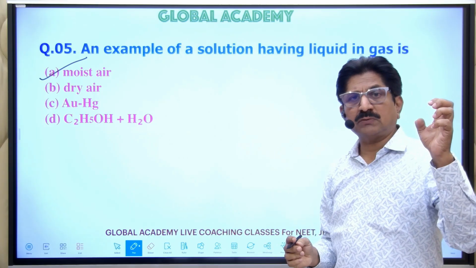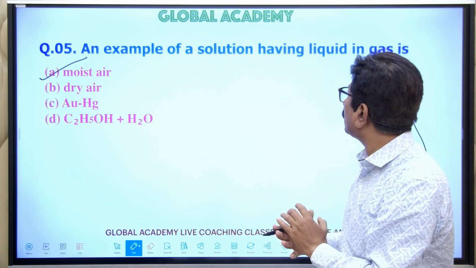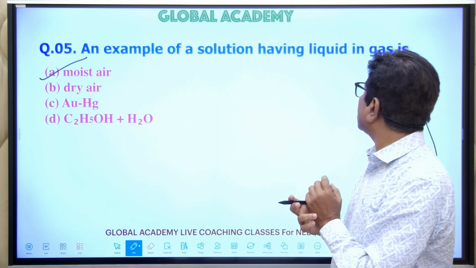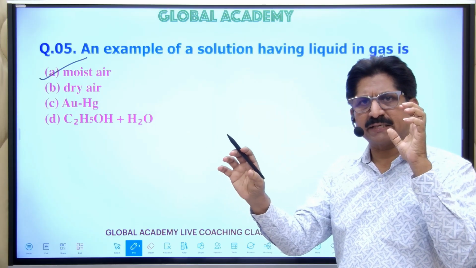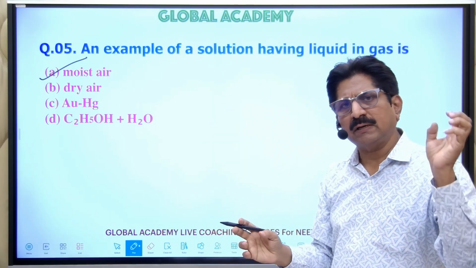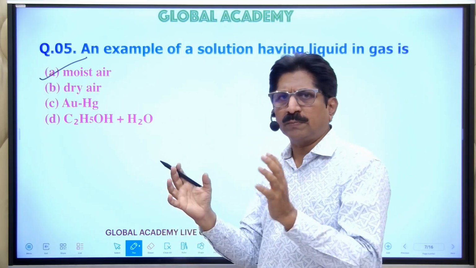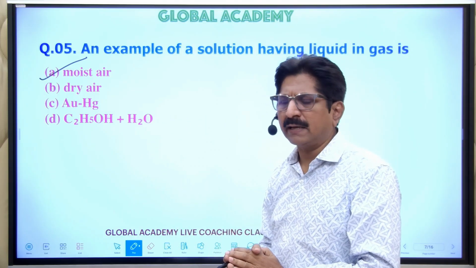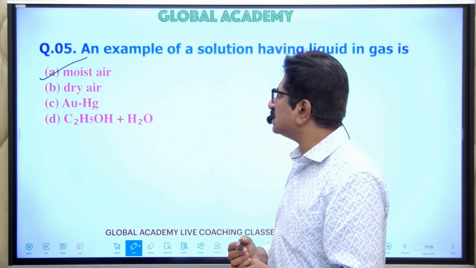The moisture present in the air is an example of a solution having a liquid in a gas. Gas is the solvent here. The liquid is the solute which is soluble in the air. Hence, the answer is A, moist air.